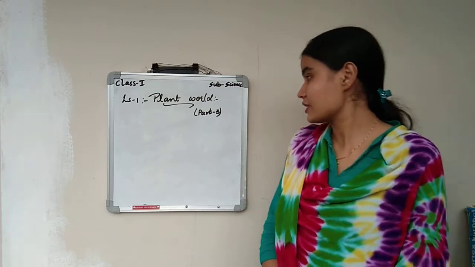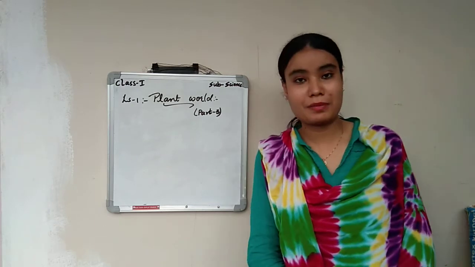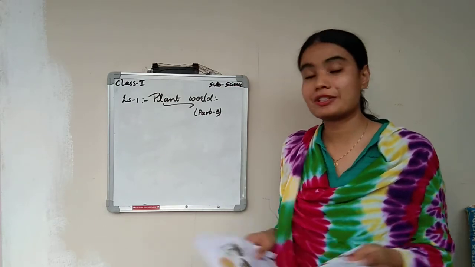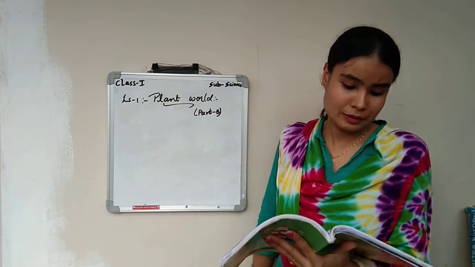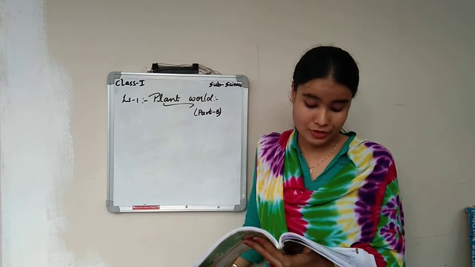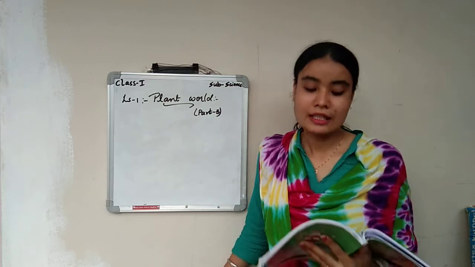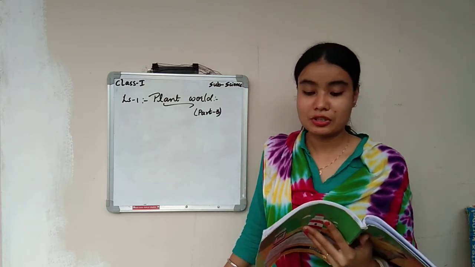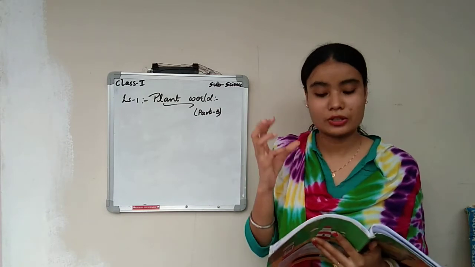Coming back to the studies. Let us start with part 3 of lesson number 1, plant world. We have done part 1 and part 2. Let us recollect what we have learned in the plant world. Plants are very beautiful and colorful. Some plants grow in water and some grow in the soil. Trees are big plants, and shrubs and herbs are called small plants.